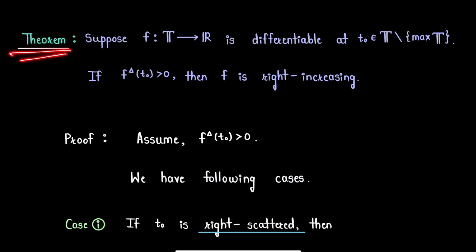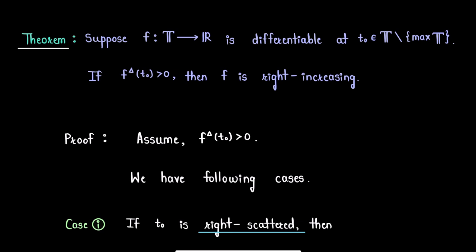Statement of the theorem is, suppose f is a function from time scale to set of real numbers which is differentiable at a point t0 which is not a maximum point of the given time scale. If delta derivative of function f at point t0 is strictly positive, then function f is a right increasing function.